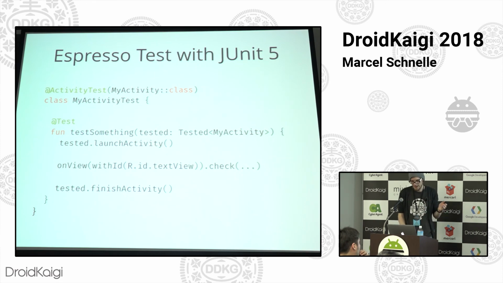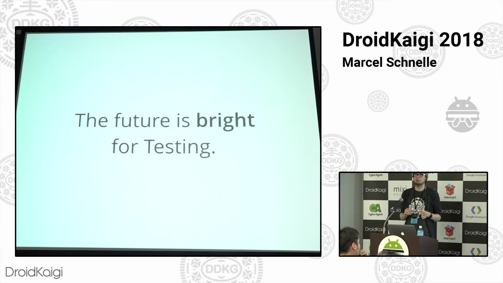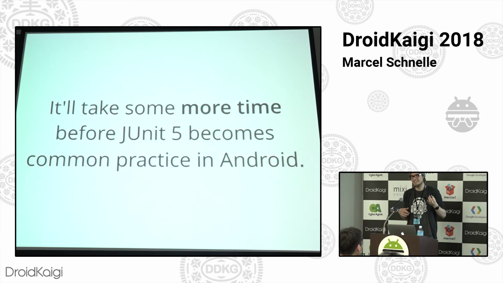So to summarize, the future is really bright for testing. There's a lot of exciting things, and it has been quite a ride from the first milestone release of JUnit 5, and then griefing over every breaking change and every new milestone release, but still keeping up with them over time. I feel like it's kind of part of me at this point. But still, having said that, it's going to take some more time before we'll all write our Espresso tests with this, because, again, API 26 is a pretty high cost of entry at this point.